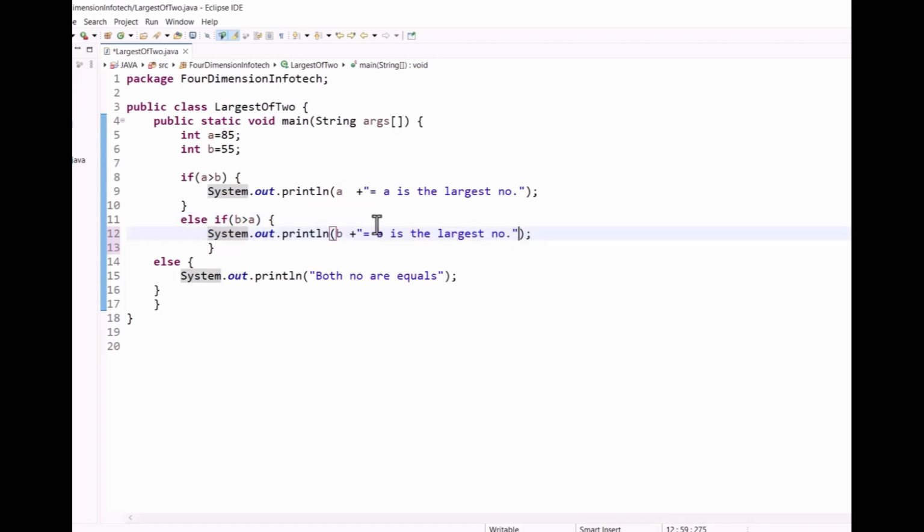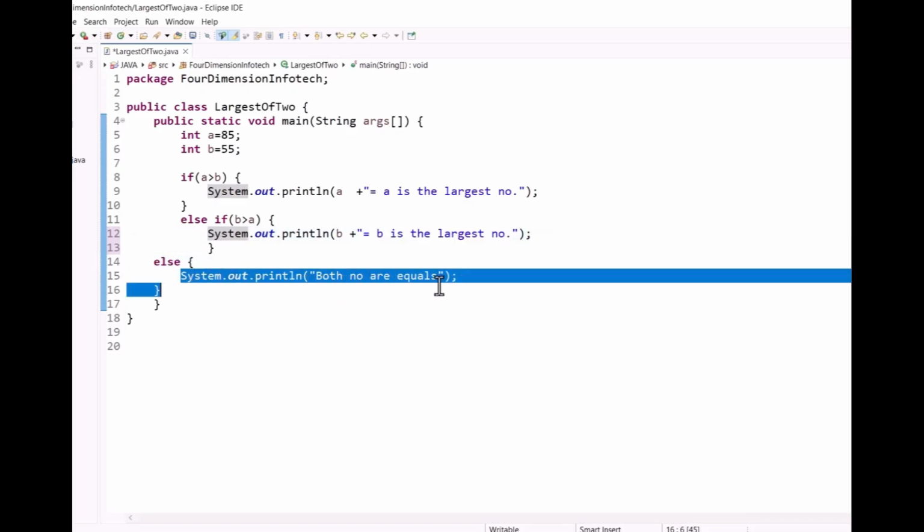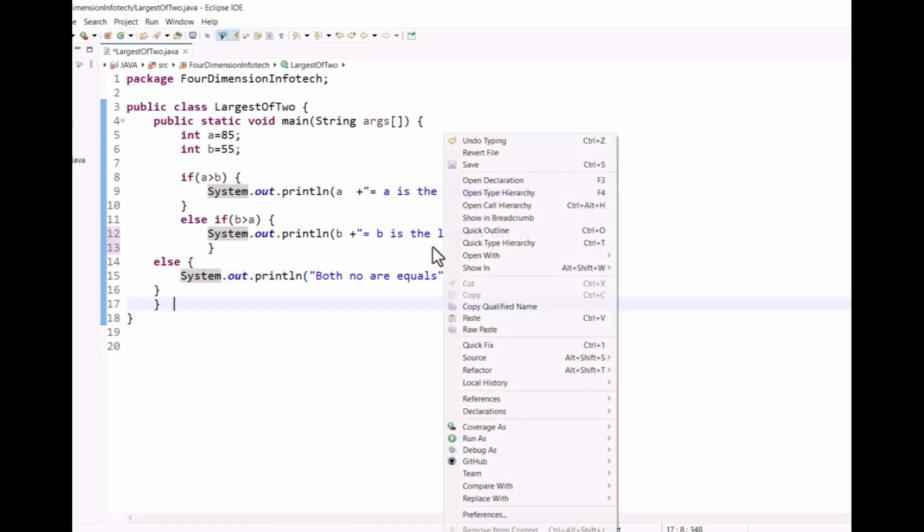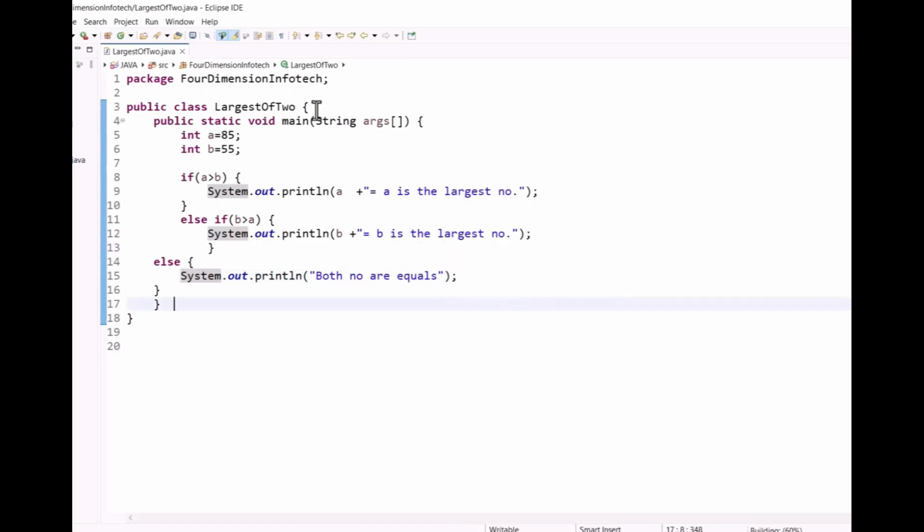So if this condition is true, it will print b is the largest number. If both conditions are false, it will print the else statement, System.out.println. Here we have given that both numbers are equal. So if both the conditions are false, it will give us this statement.